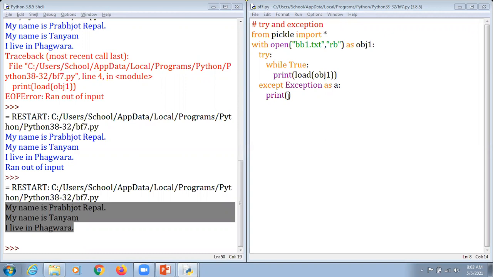So to eliminate that situation, we use the concept of try and exception, where in case any inappropriate situation comes, instead of terminating the program and displaying the error on the screen, that error is stored in a particular location. It makes sense that the program runs smoothly without displaying any kind of error.